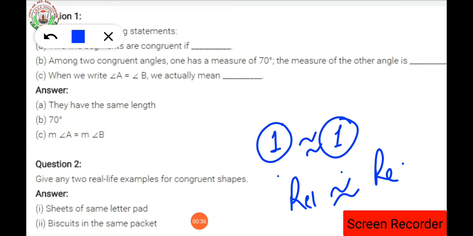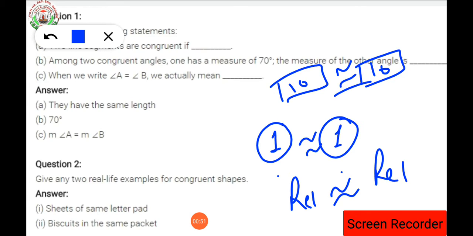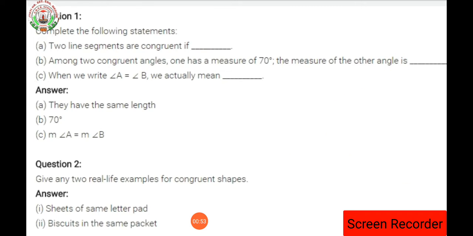In the same way, if we have two 10 rupee notes, this is the 10 rupee note and the second one is also a 10 rupee note, can we identify which one is the first and which one is the second, or is there any difference? No, we cannot. So this is called congruence. Congruence means similarity in the same size, shape, volume, height, color. These kinds of things are said to be congruent.